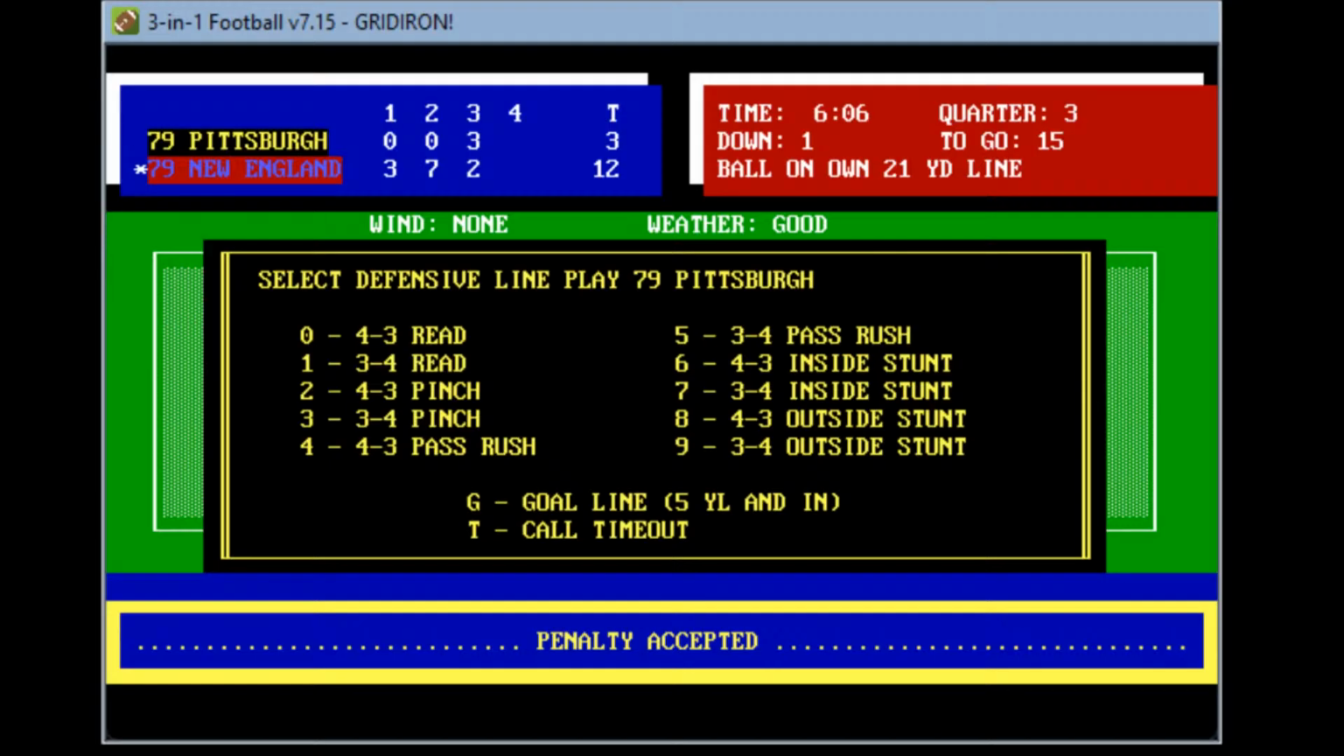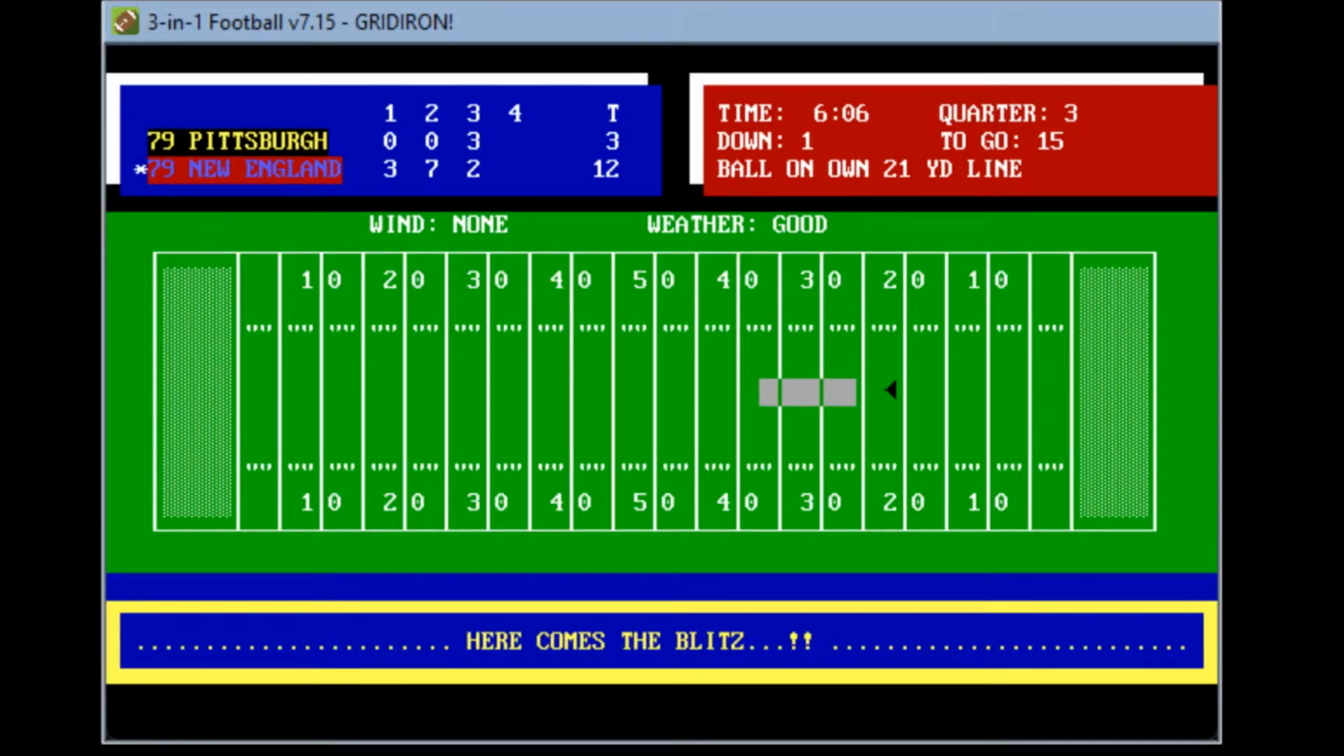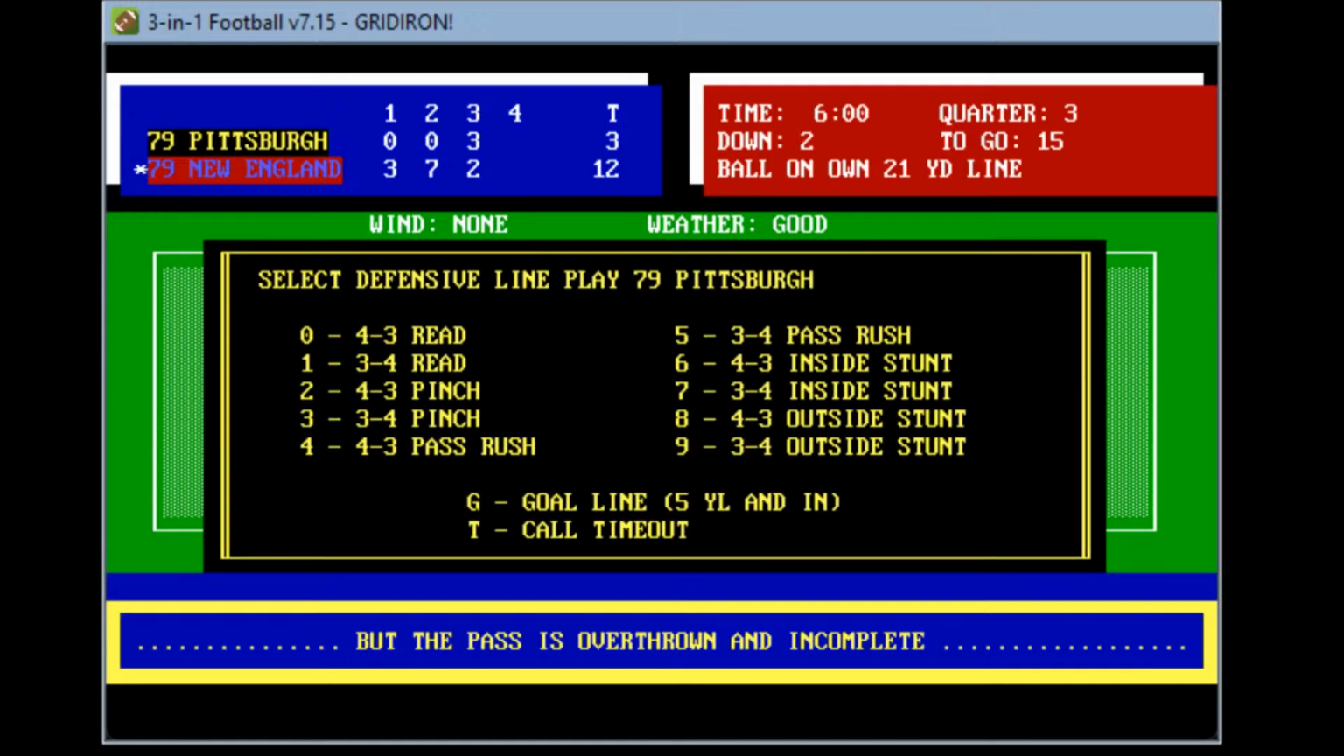Let's see if they want to go pass rush and let's send a linebacker in. Let's see if they can do it. Here comes the blitz. Grogan is being pressured. He's searching for Jackson. Throws, overthrown and incomplete.